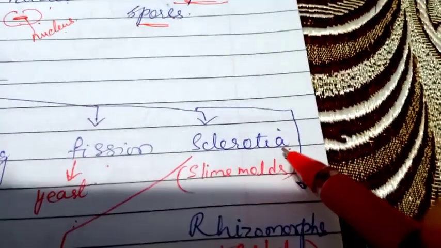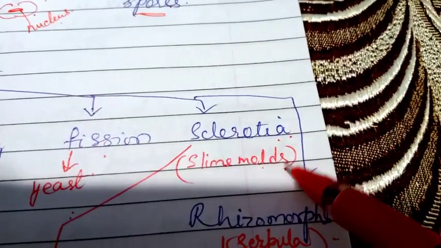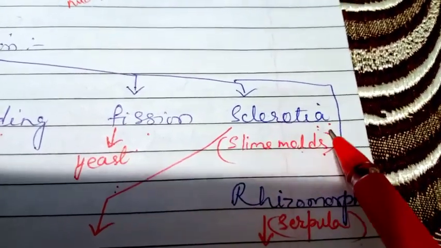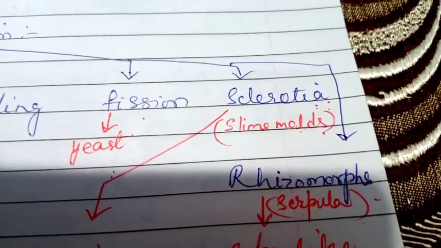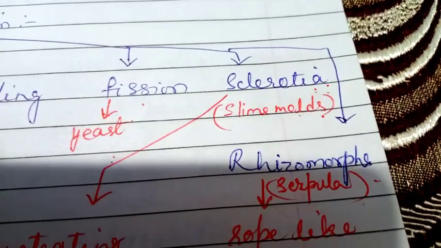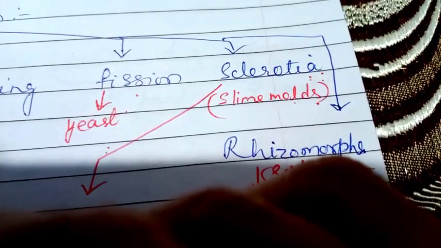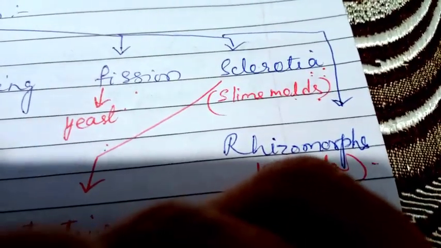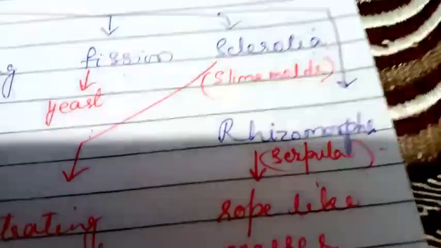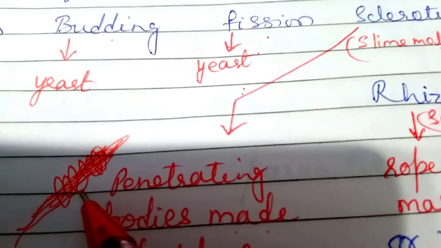This type of vegetative reproduction takes place in slime molds. And what is the structure? Sclerotia. It is a penetrating body made up of hyphae during unfavorable conditions. This is hyphae, and this group of hyphae, a group of mycelium, is forming a sharp pointed structure, that is a penetrating body, and it is called sclerotia.